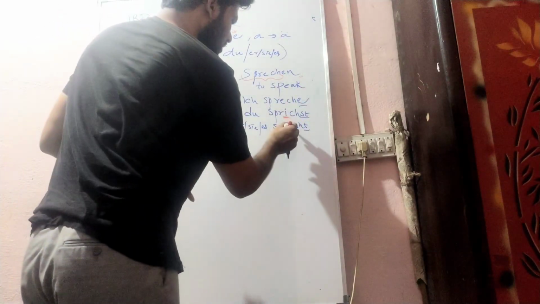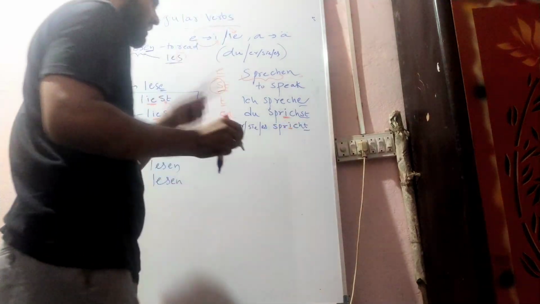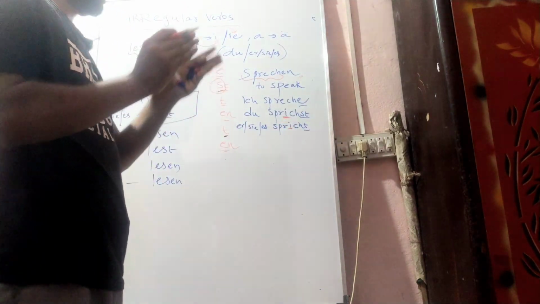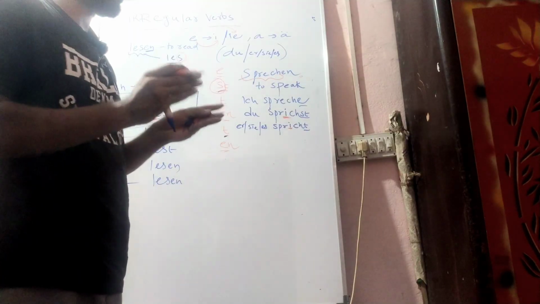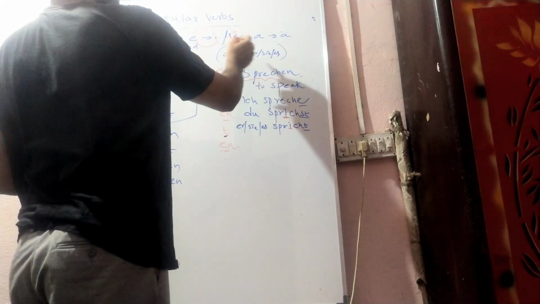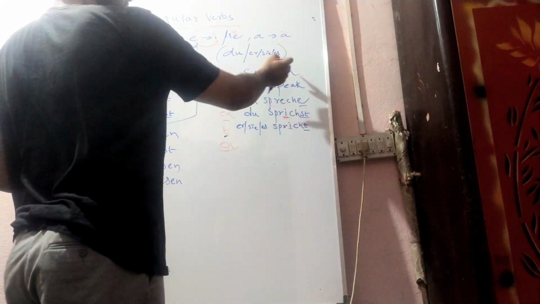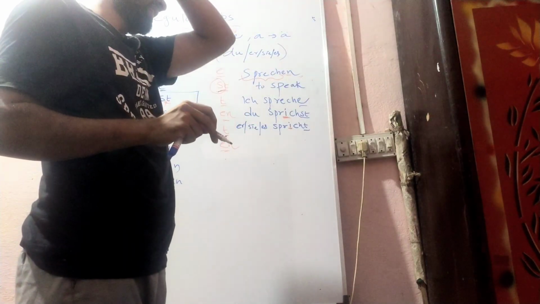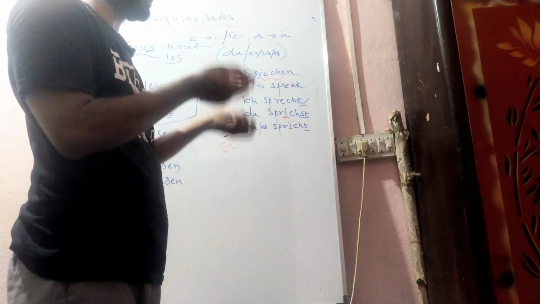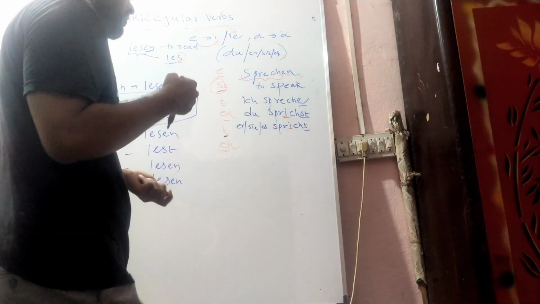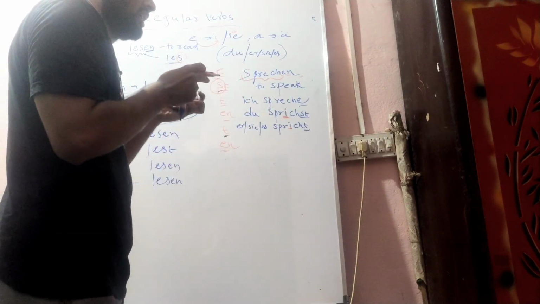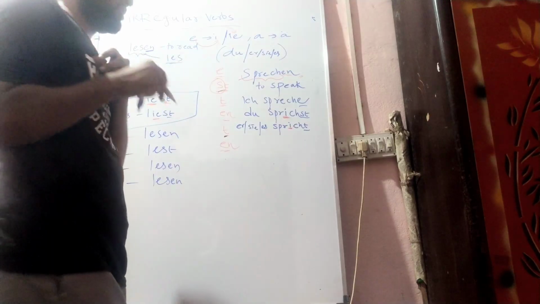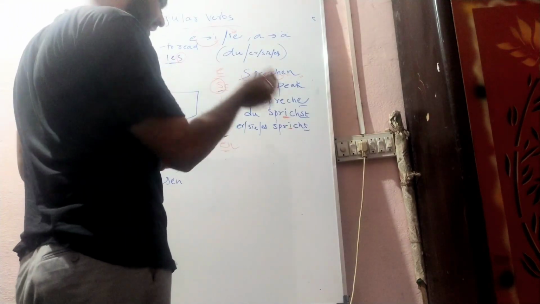But here, look at the stem. For irregular verbs, whenever you are looking at a verb, you should first check the stem part. What is the stem part? After removing the en part from the main verb, the remaining is the stem part. In the stem, if there is any vowel, first check whether this verb has any exception, then you will get to know whether it is regular or irregular.